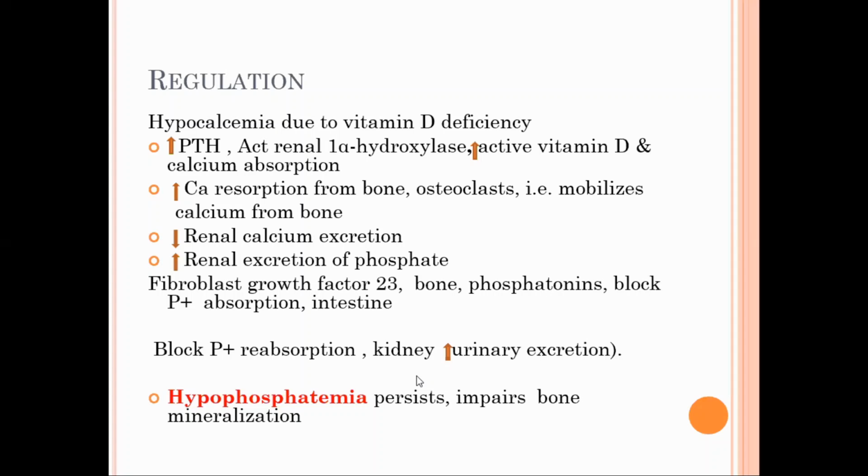Okay, and in this way the vitamin D deficiency is regulated by hypocalcemia.